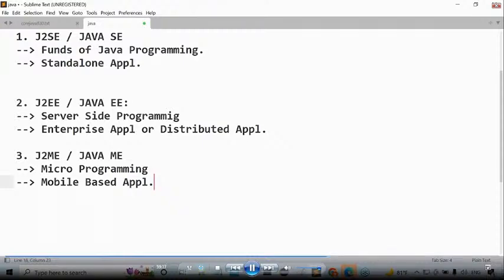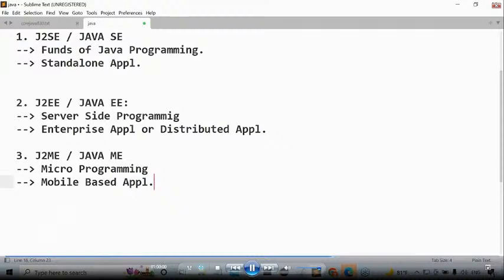Tell me, sir, what are the various alternatives for mobile-based applications? For J2ME, what are the alternatives to prepare mobile-based applications? When Android came into the picture, when iPhone technology came into the picture, and Swift came along with iPhone technology, automatically J2ME demand totally collapsed. J2ME was totally dead in the outside market whenever Android, iPhone and this kind of platforms came to prepare mobile-based applications. Following my point or not? So now tell me, does J2ME have any demand outside? No demand is available for J2ME. What are the alternatives for J2ME?